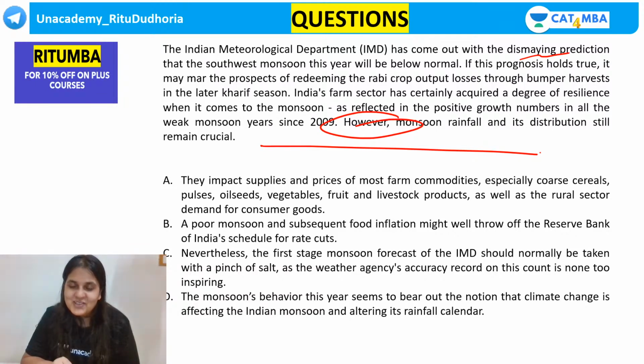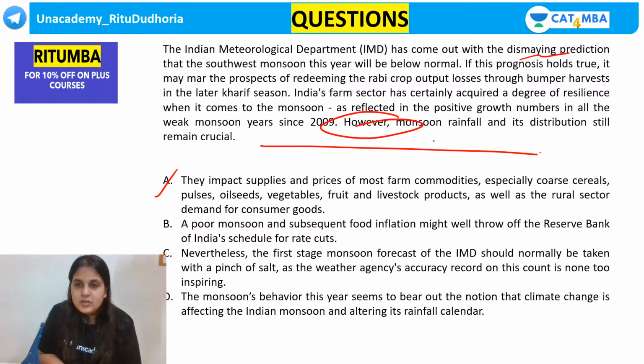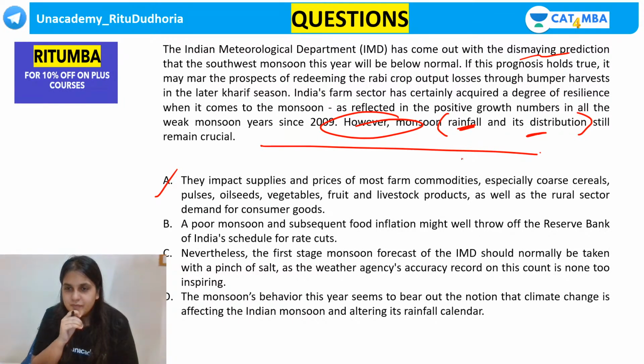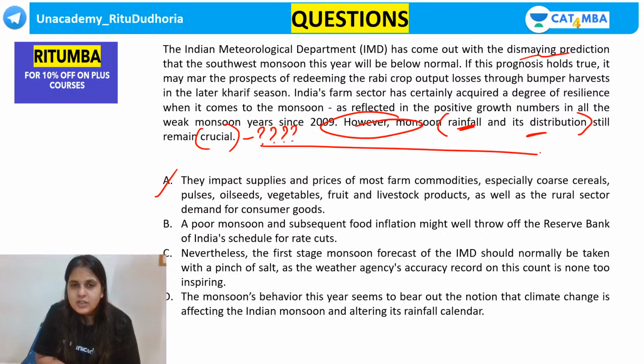Yes, Diya, inflation. Come on. Pratham, aaj nahi, kal Pratham. Okay, Azad says A. What about the others? Quickly, guys. Monsoon rainfall and its distribution. Focus is on monsoon rainfall and its distribution. Remains crucial. Why? Why do they remain crucial?